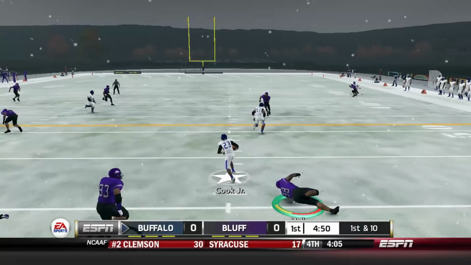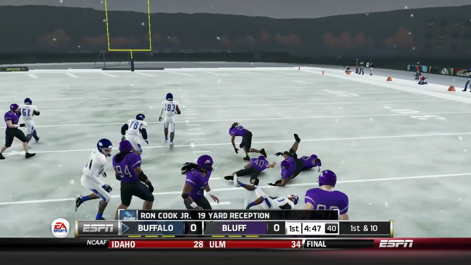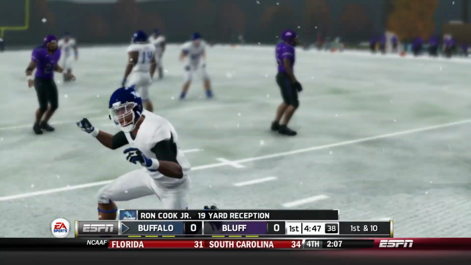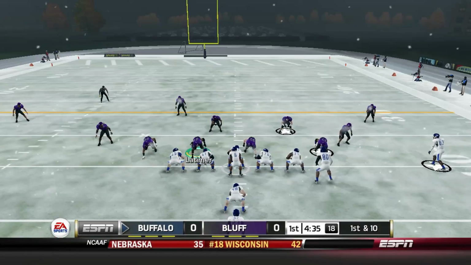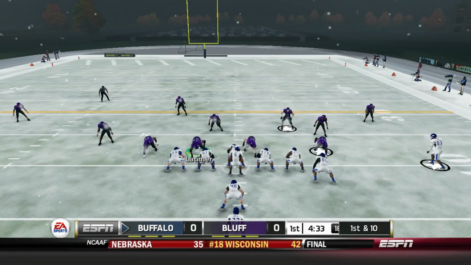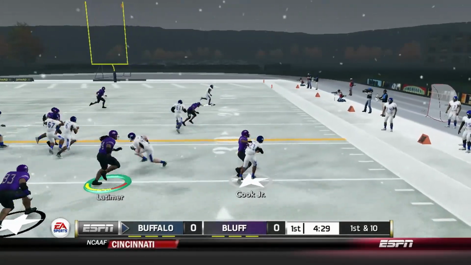We have gone 2 minutes without letting them score. But that could change here as Ron Cook Jr. gets away from our defensive tackle. We had him in the backfield. We read that screen perfectly. Yet it still ends in a first down. That kind of describes our defense overall when we play against these FBS teams.